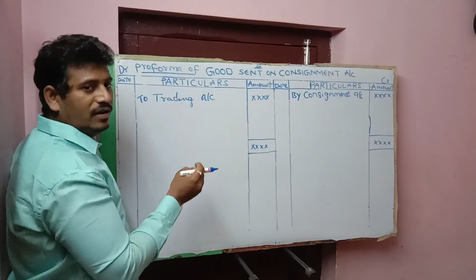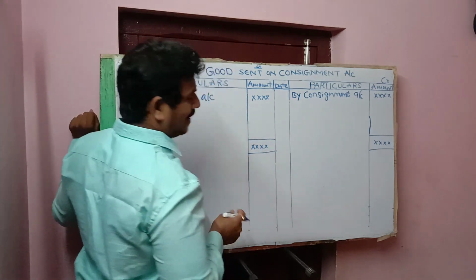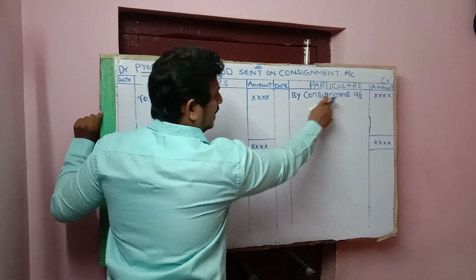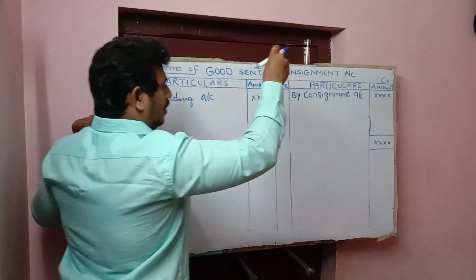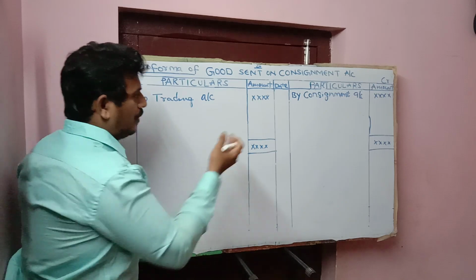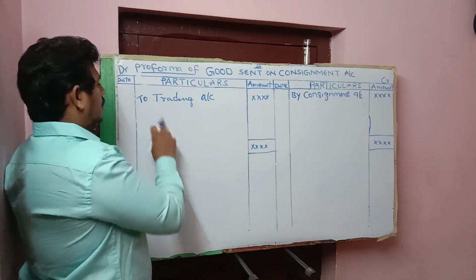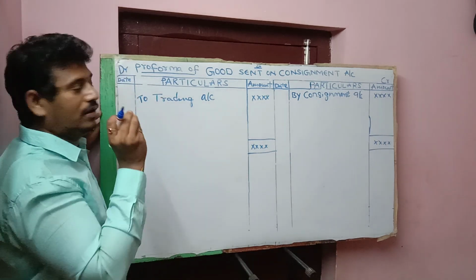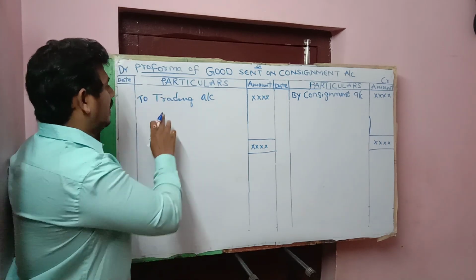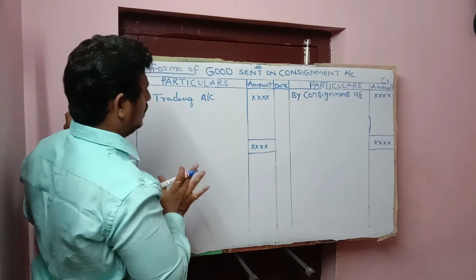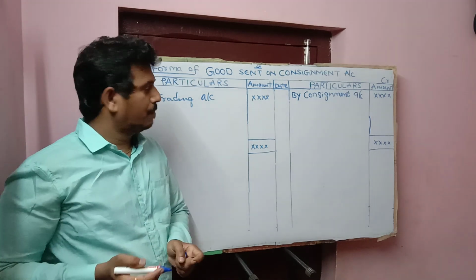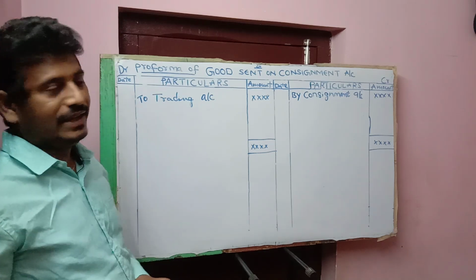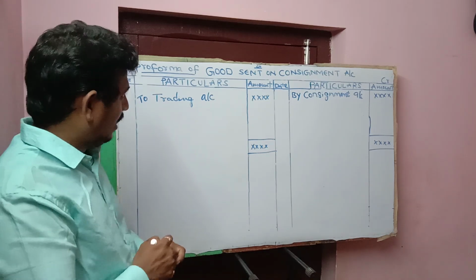So when goods are sent by consignor to consignee, goods sent on consignment account should be credited, by consignment account, and this balance is transferred to purchase account or trading account. So it should be recorded on the debit side of the trading account. That's it. Now we will look at some accounting treatment in the books of consignee in the next video.